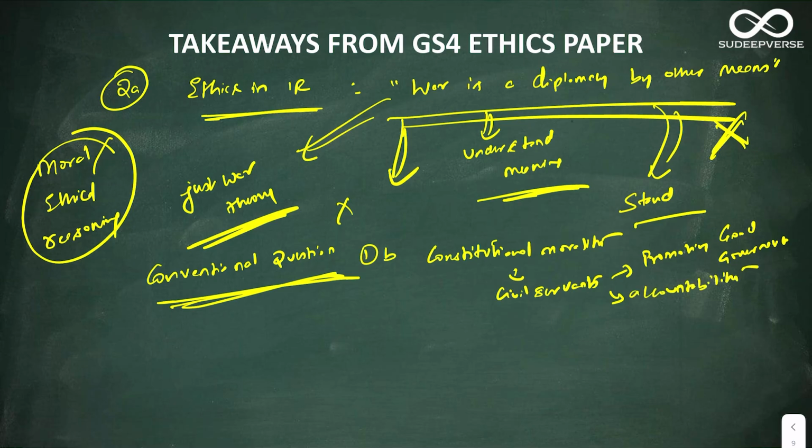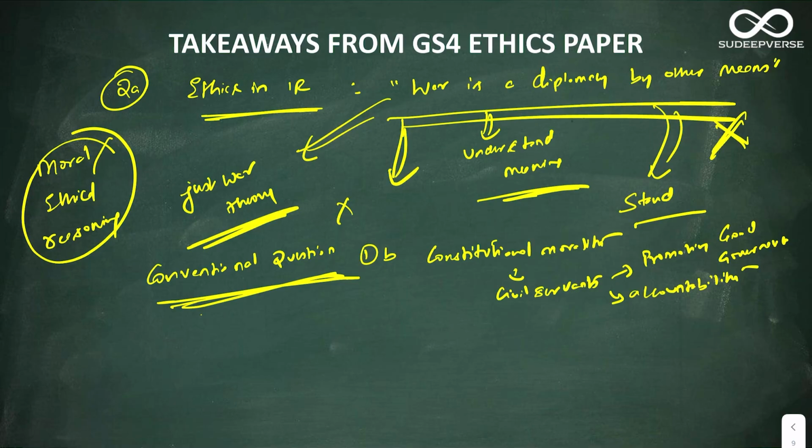Promoting good governance and accountability. Again, everyone will know what is constitutional morality. So you can use the values of the constitution and then tell how does it help in good governance as well as how does it help in accountability. It can be using the values of liberty, equality, compassion towards weaker sections. You can use those values and you can just attach it to how does it promote good governance. Or you can use answerability, transparency, and how that in turn will enhance accountability.